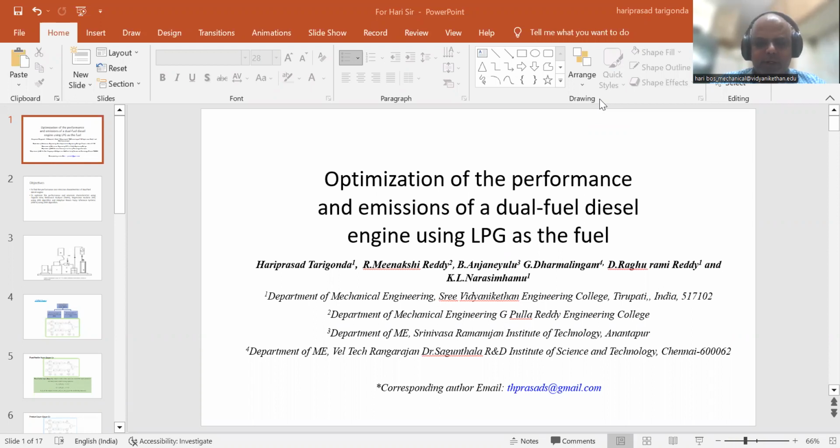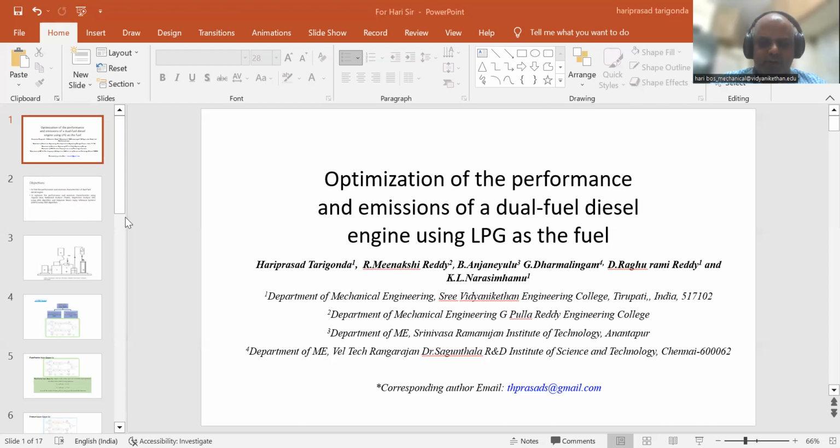Today I am presenting my paper, which is the optimization of the performance and emission characteristics of a dual fuel diesel engine using LPG as a fuel. In this work, we converted a diesel engine into a dual fuel engine, and we optimized the parameters of the diesel engine using various optimization techniques.